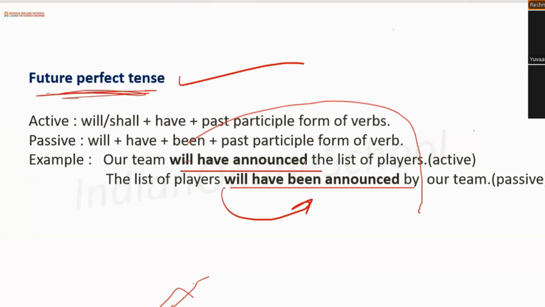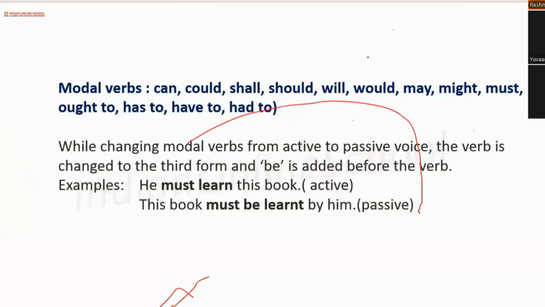Okay. Now the modal verbs: can, could, shall, should, will, would, may, might, must, ought to, has to, have to, had to. While changing these from active to passive voice, the verb is changed to the third form and be is added. See, like in the modal verbs, we know that these words are included, right?